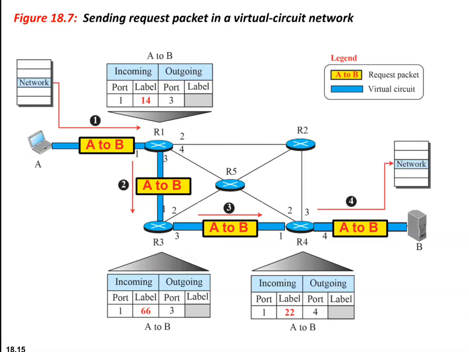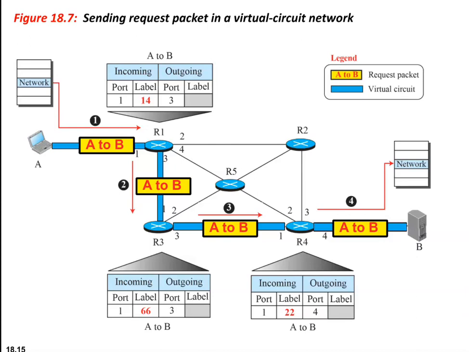First, a request packet is sent from the source to the destination. Here you can see step 1, the source A sends a request packet to router R1. Step 2, R1 receives this packet and creates the entry in the forwarding table, and then forwards it to router R3.